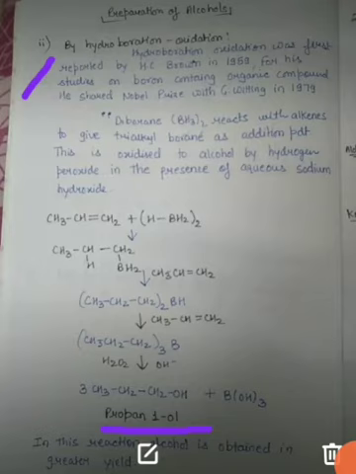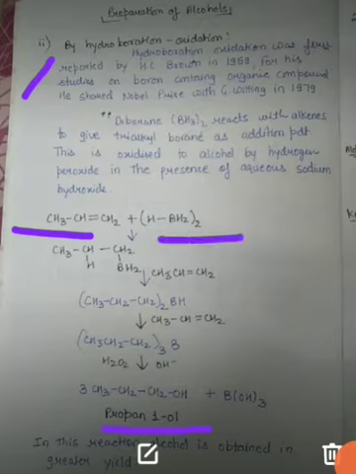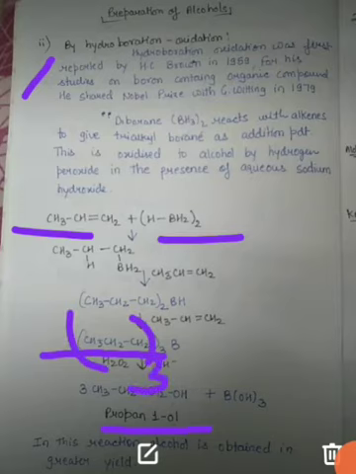Basically, when alkene is reacted with borane, that is diborane, trialkyl borane is formed. Here you can see this is trialkyl because CH3CH2CH2 is present thrice.